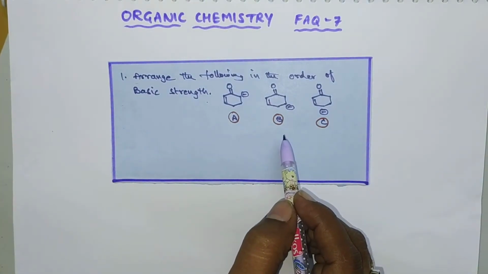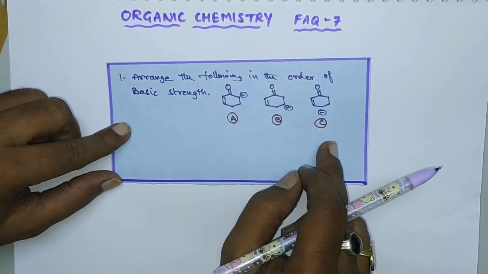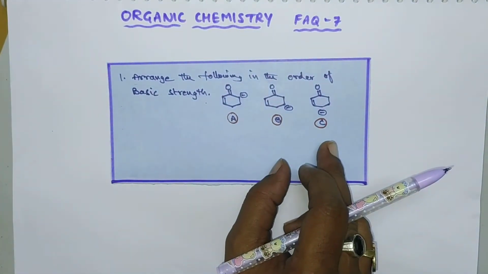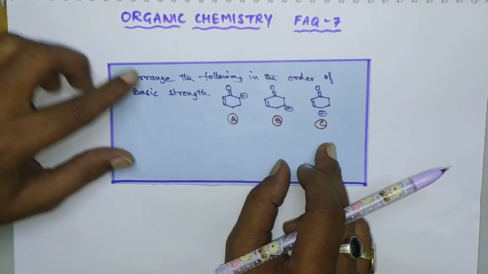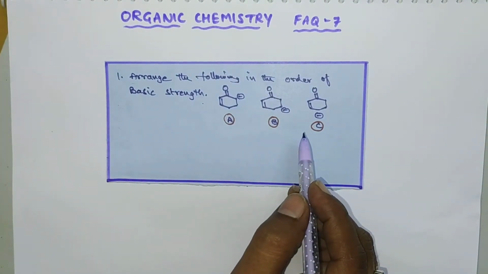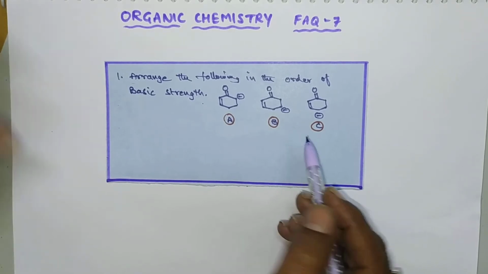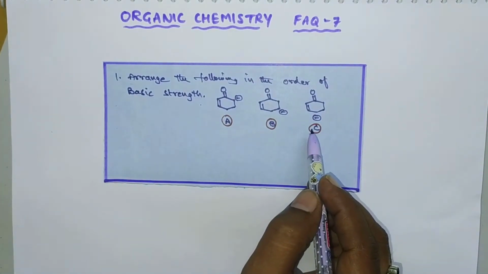These carbanions can react with any other species, that is, an electrophile. So which of these three can easily react with an electrophile? The stability is inversely proportional to basic character here. If it is more reactive, then it is more basic. If it is less reactive, it is less basic. Now let us check which of these three can easily react with an electrophile.